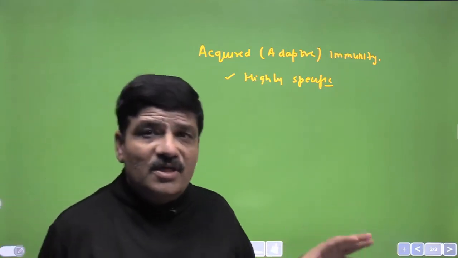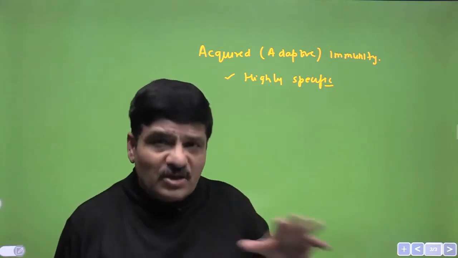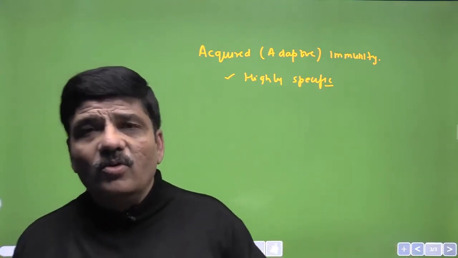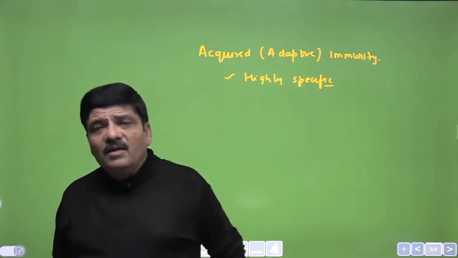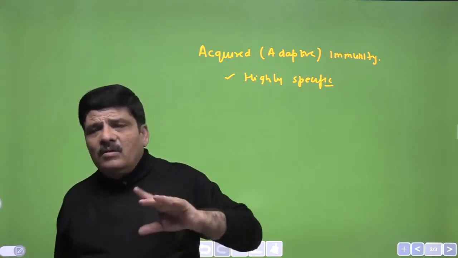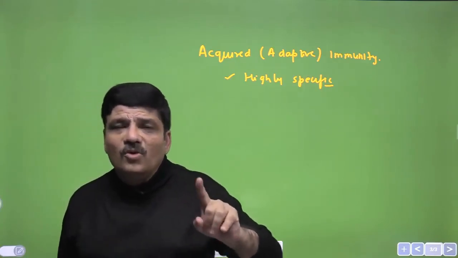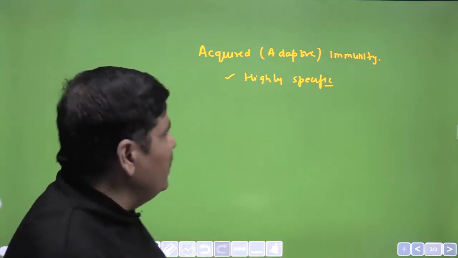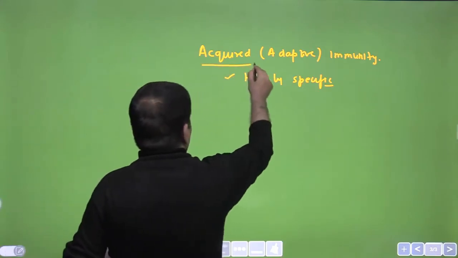Both are from the same genus, but the specificity is such that the response against Mycobacterium tuberculosis will not be effective against Mycobacterium leprae.